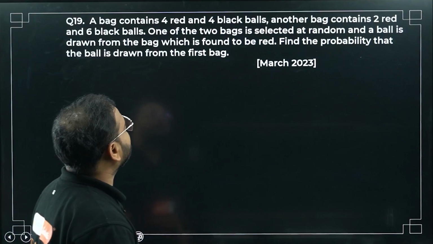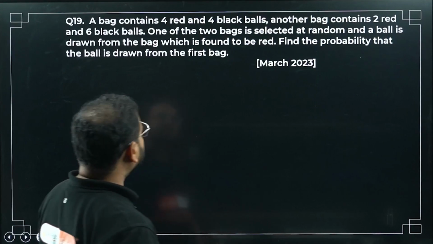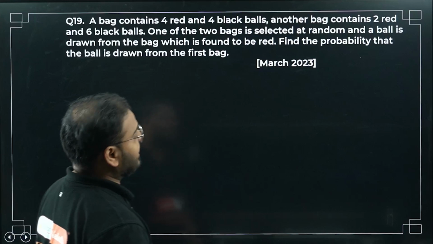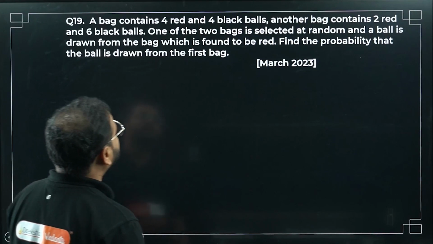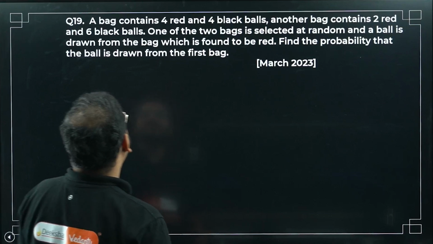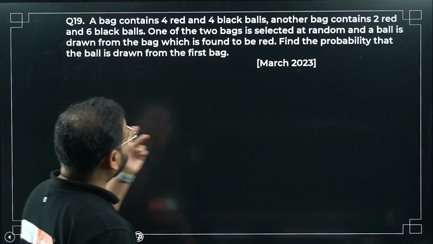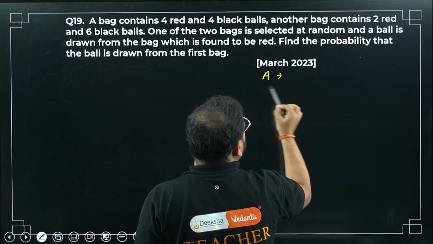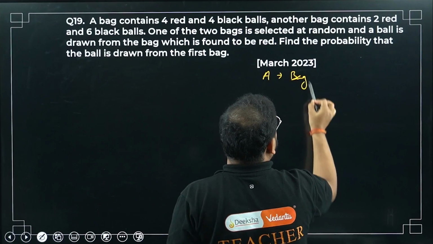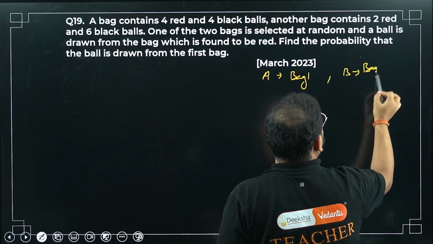A bag contains 4 red and 4 black balls, and another bag contains 2 red and 6 black balls. One of the 2 bags is selected at random, and a ball is drawn from the bag which is found to be red. Find the probability that the ball is drawn from the first bag. Similar question I've done, I think, right? In the previous one we had the second bag case. So again, let's say A for bag 1 and B for bag 2.